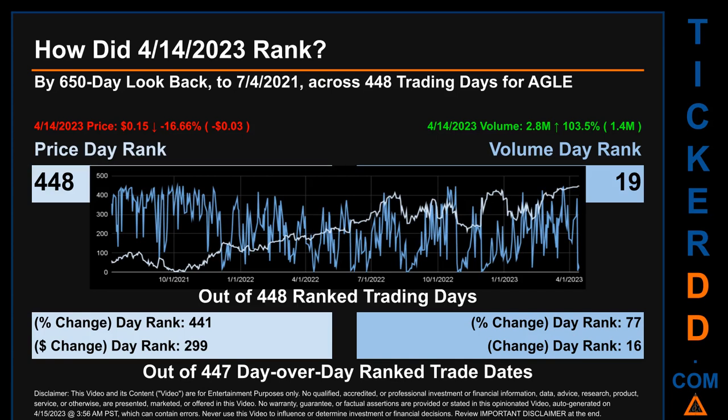The price's day-over-day percentage change, dropping -16.66% on April 14, 2023, had a day rank of 441 while its dollar difference of -3 cents had a rank of 299 when compared day over day across 447 trading days. Volume's percentage change and difference were ranked respectively at 77 and 16.